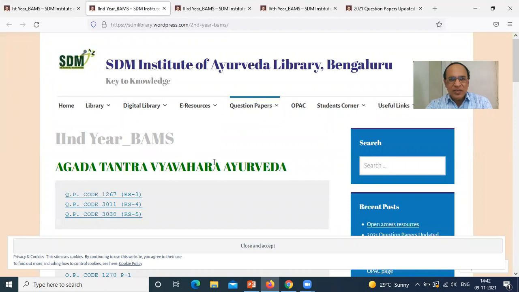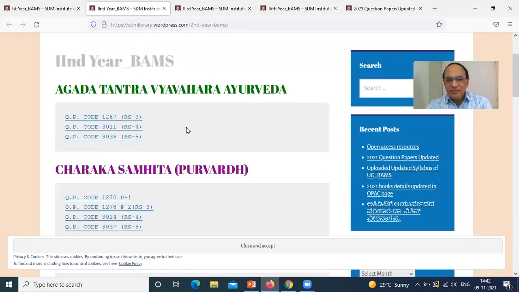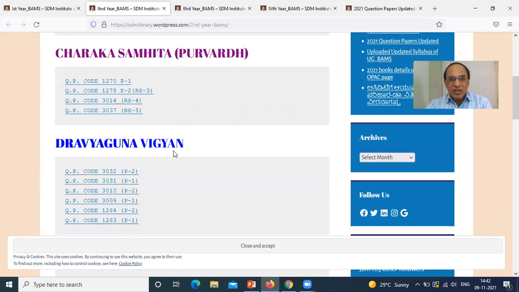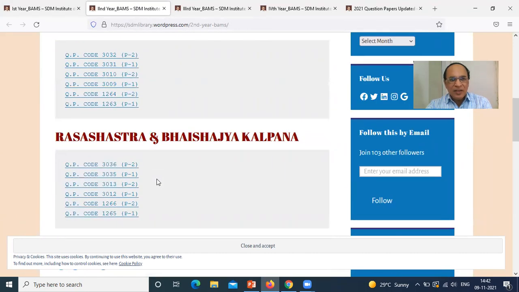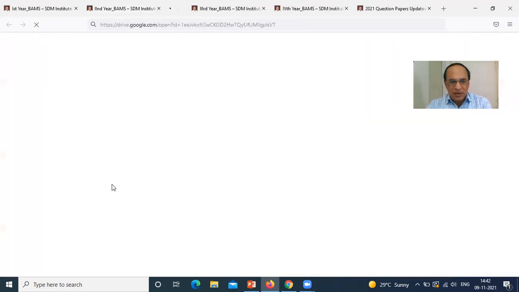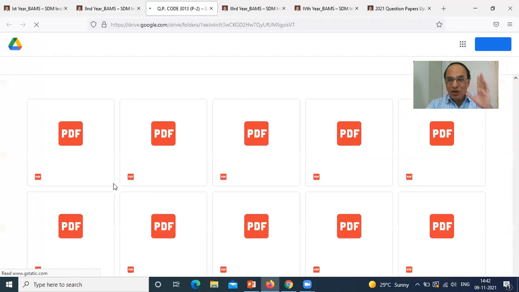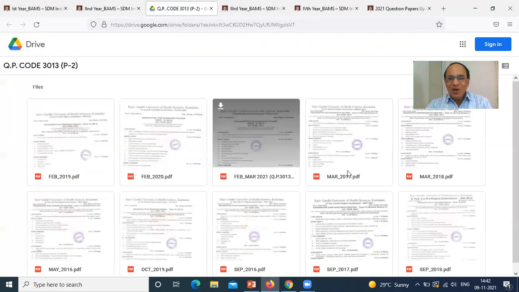Here again, you can see Agata Tantra and Vyavahara Ayurveda. All the question papers are there. Charaka Samhita Purvardha, Dravya Guna Vijnana. Can you see? And Rasa Shastra Vaishajya Kalpana. I will just try to open this particular one, double click over here. And within a short period of time, you can see all the question papers.